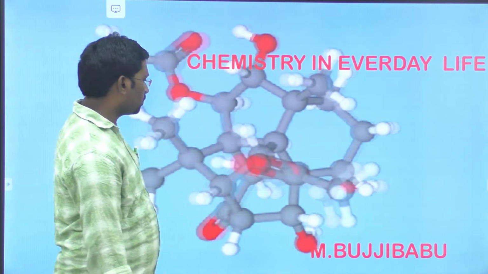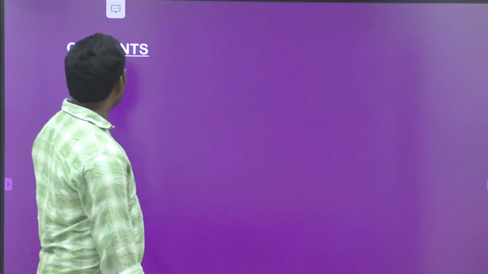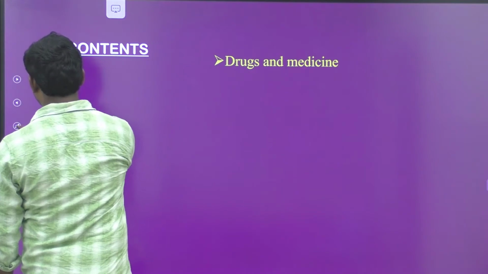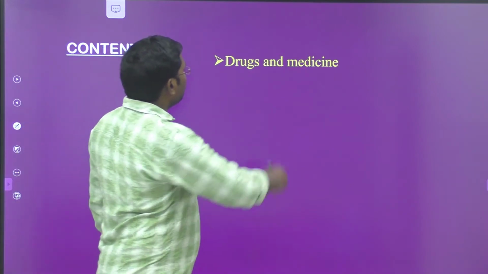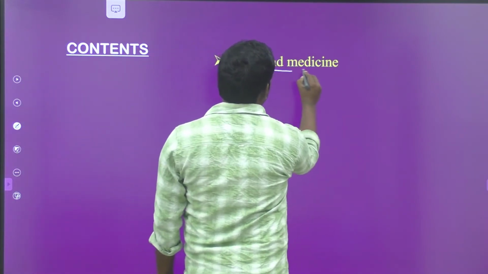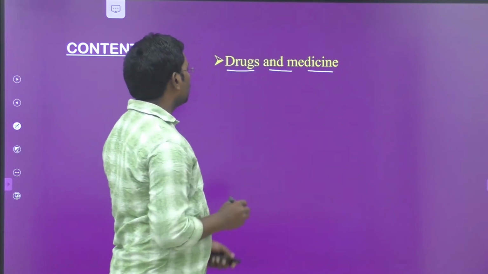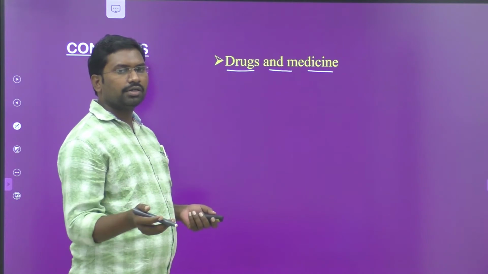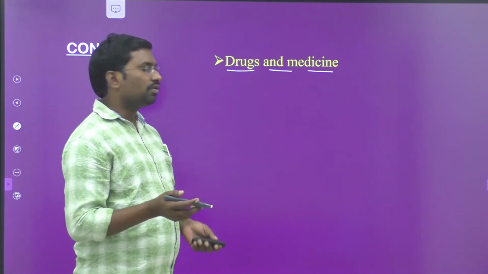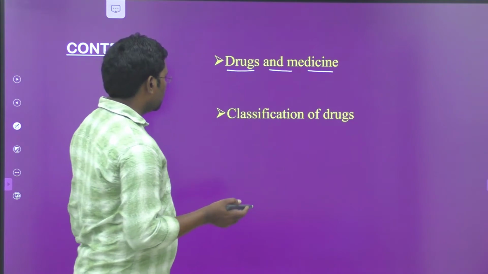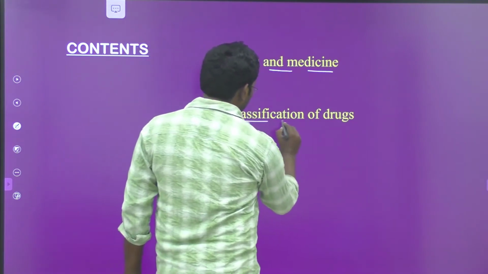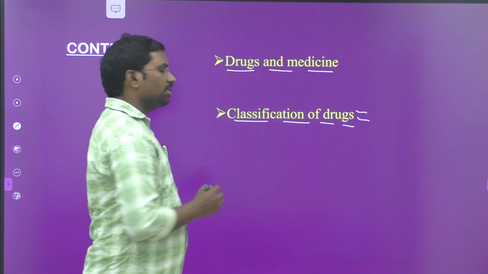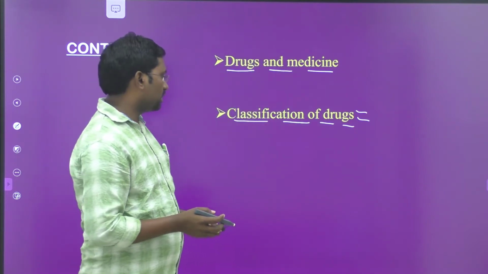So come to the contents present in this video. First of all, drugs and medicine. What is meant by drug and what is meant by medicine? How can we define that a given compound is a drug, and how can it be used in the diagnosis of different diseases? And second, classification of drugs. How can the drugs be classified?